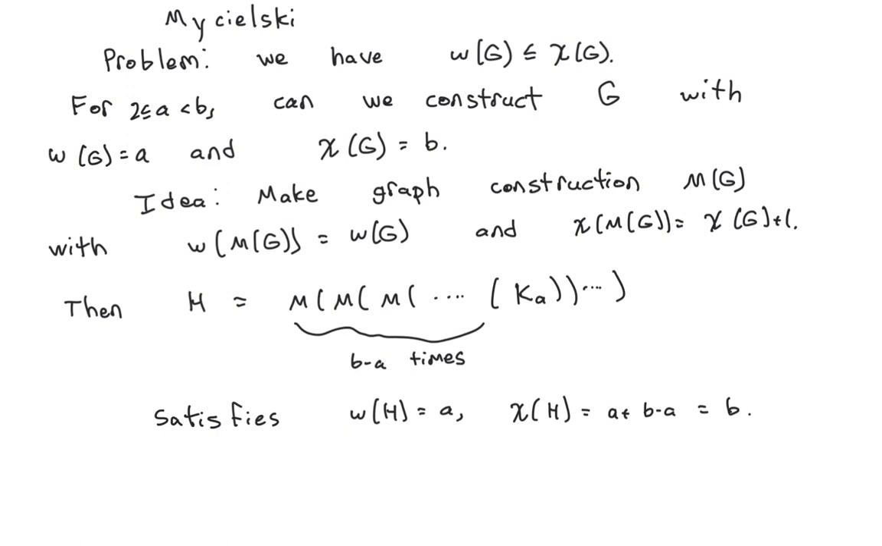All right, now we're going to discuss the following problem. So we know that the chromatic number is always bounded from below by the clique number. But one question you might have is how far apart can these two parameters get? In particular, for any pair of positive integers a strictly less than b, is there a graph whose clique number is a and whose chromatic number is b?